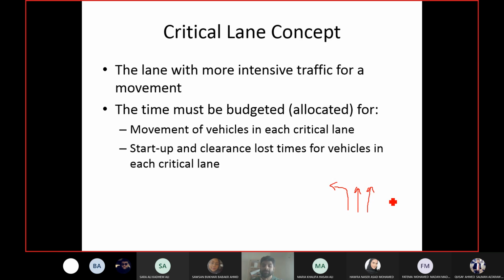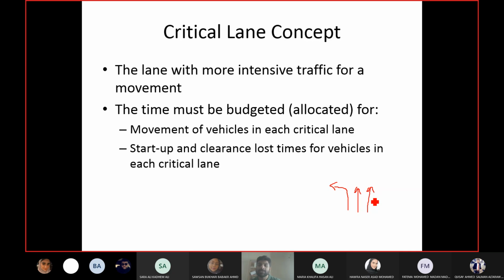Now in the last example, the one which we did before the break, for the sake of simplicity, we assumed that if we have 2 lanes in the same direction, then the flow will be equally divided, while that is not the case. Even if we have 2 lanes for the same movement, flow is not equally divided. It is based upon the preference of the driver. In our case, as per my experience, I don't have data to support that, but we like to prefer the left hand side lane as compared to the right hand side lane. Okay, this is our preference normally.